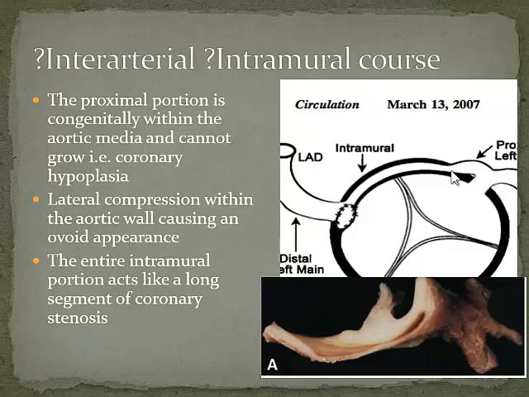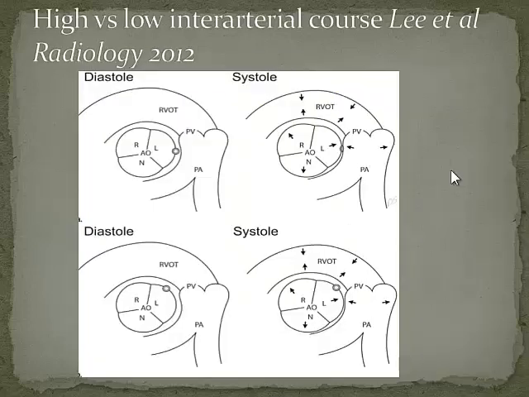So when these specimens were dissected, the conclusion was that it's not truly interarterial, i.e. sitting between the aorta and the pulmonary artery. It's actually growing within the aortic media itself, and that is why you get that funny appearance of that interarterial course. And there was a paper that came out recently in Radiology last year which said, okay, there's an interarterial course. We're worried about this interarterial course because it can get compressed between the aorta and the pulmonary artery, particularly when you're exercising or you're playing football and things like that.